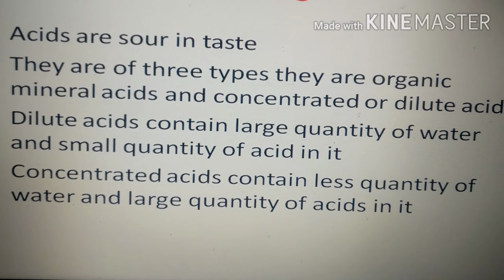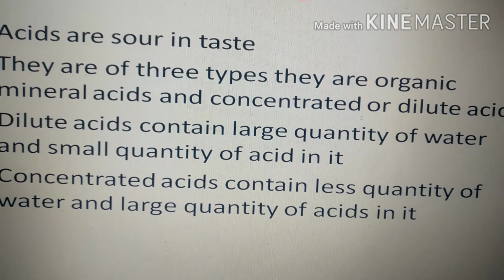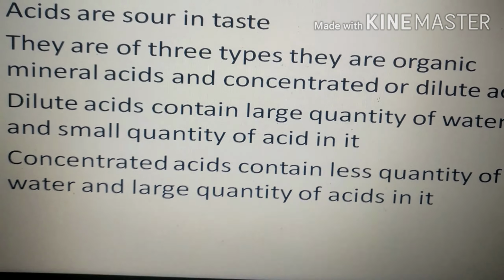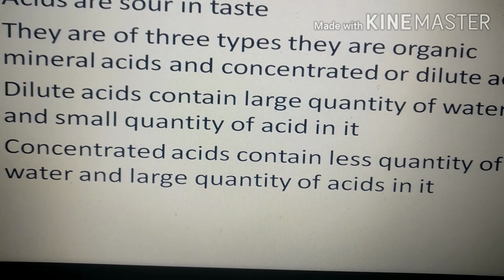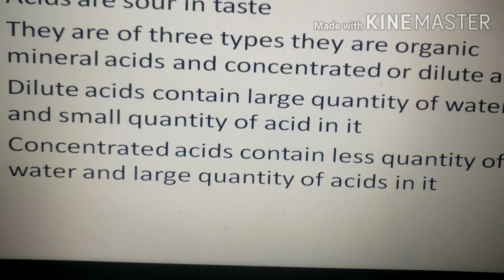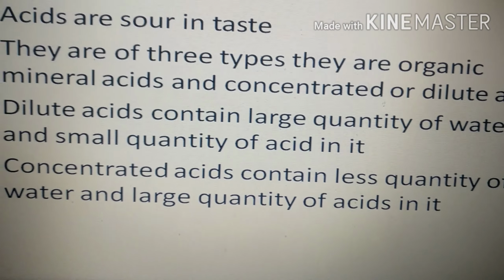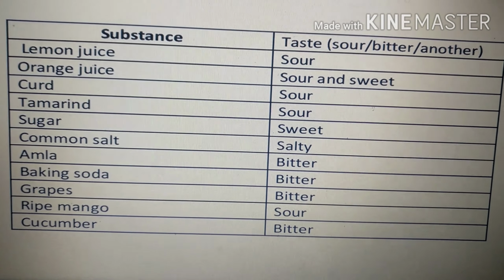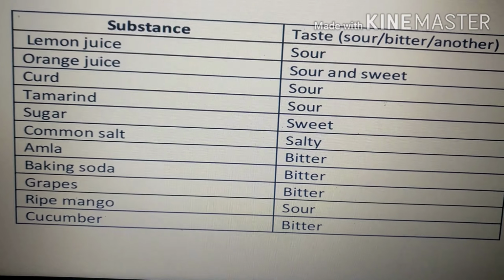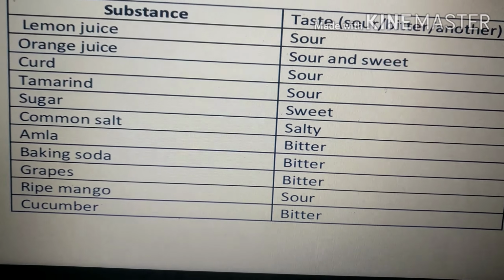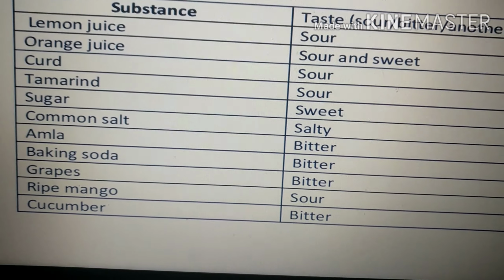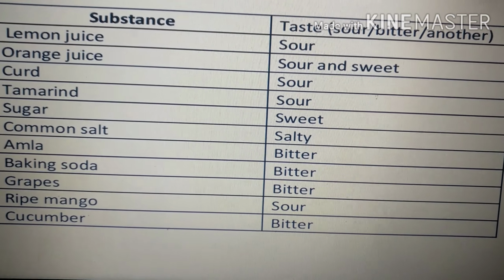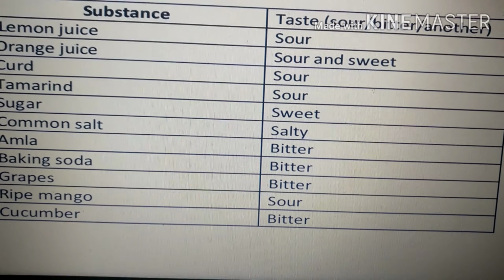Here, what is in the dilute acids? Which contains a large quantity of water and a small quantity of acid in it. What about concentrated acid? That is nothing but they contain a less quantity of water and a large quantity of acid in it. We have learned clearly about acids which are sour in taste, but we have seen that some of the food items are bitter in taste, for example amla, baking soda, grapes as well as cucumber, etc. Do you know what type of chemicals are present in them? Yes, they contain bases.